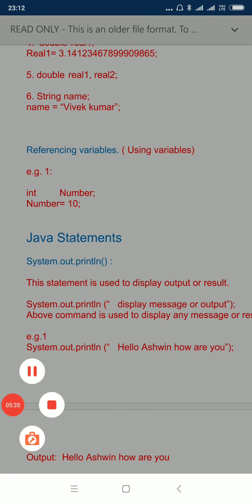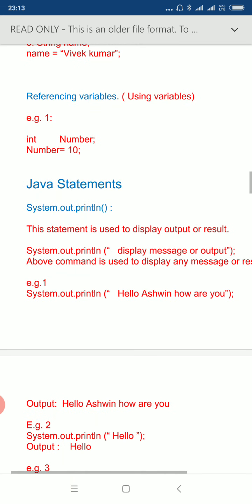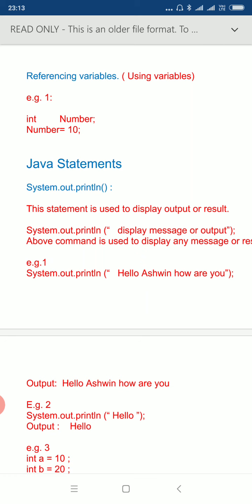Next is reference variable, referencing variable. Referencing variable is nothing but using a variable to read a value or to assign a value in it. As you can see in example 1, we have declared a variable number of int type, then we have assigned a value 10 in variable number.